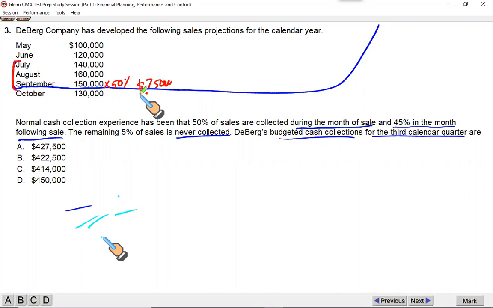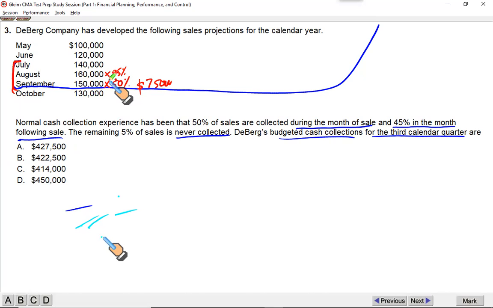All right. What about August? What you sell in August, 50% is collected within August and 45% will be collected within September. This is the period under consideration, which means we will be able to collect 95% of this amount within the calendar quarter we are talking about.